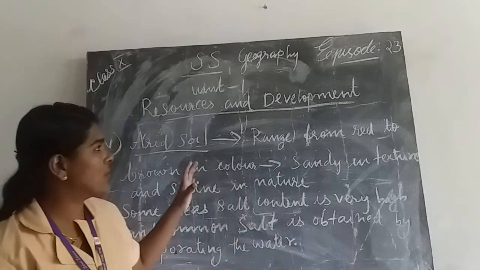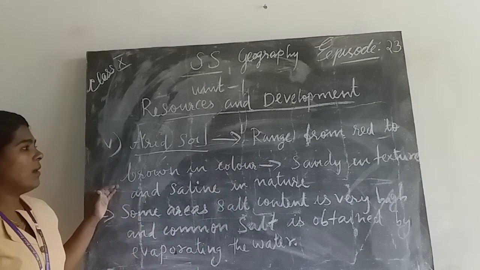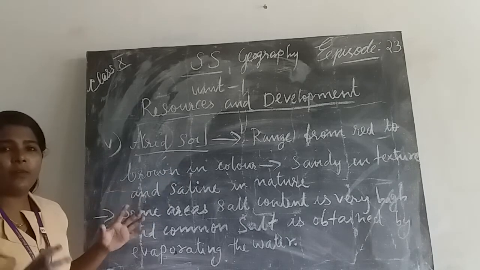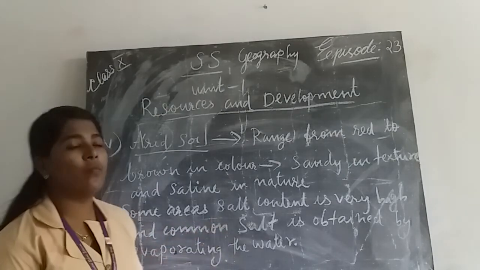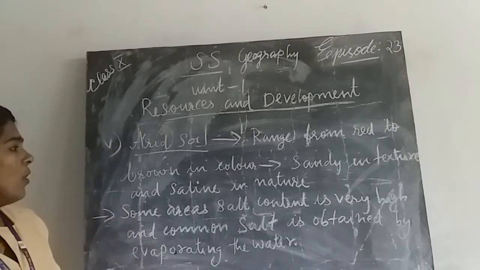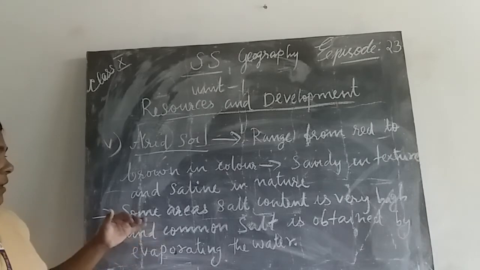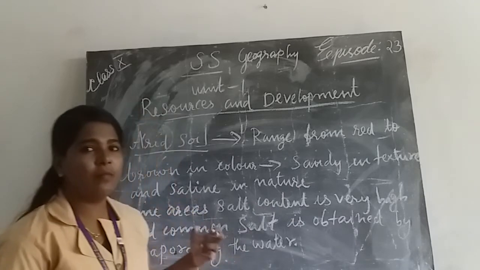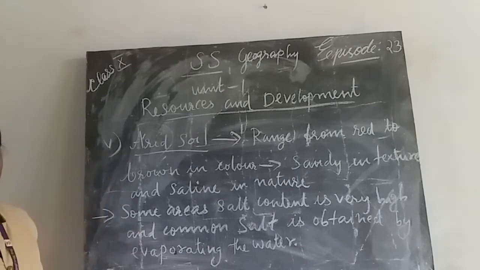We can see this soil as red, brown, etc. In some areas the salt content is very high, and common salt is obtained by evaporating the water. When we evaporate water, we get salt from this place. That is the special feature of alluvial soil.